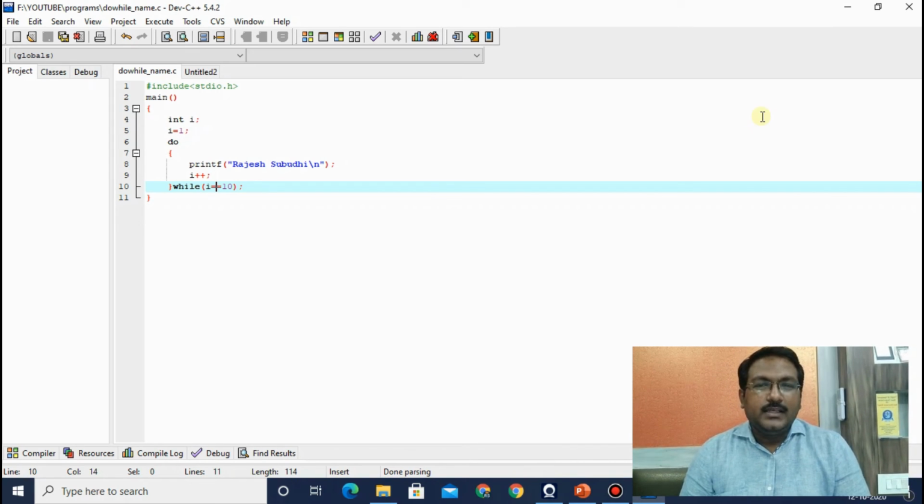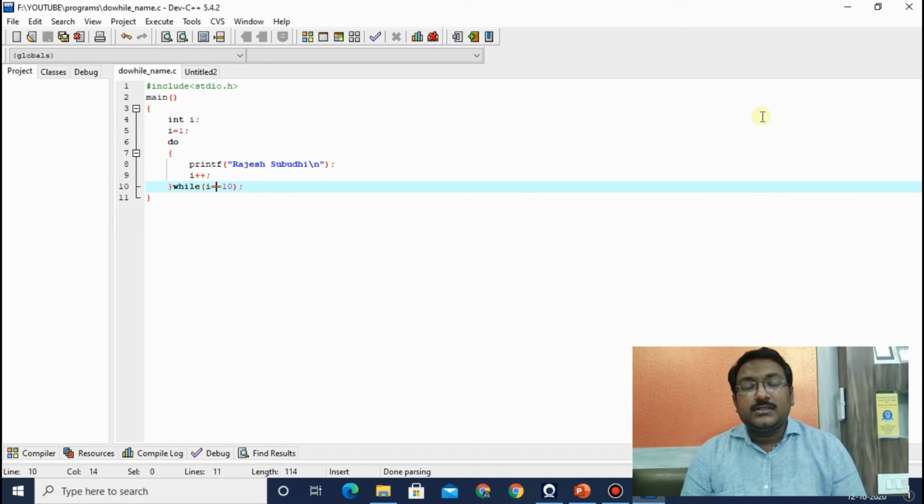It is not a big deal. Can we write it? Yes, we can write it. Also, all the programs which we have written in while loop and for loop can be converted into do while loop. It's not a big deal. So if you are good at for loop, then do all the loops in for loop. If you are good at while loop, do all the loops in while loop. But don't mix while loop and for loop. Whatever loop you are using, use a single loop.